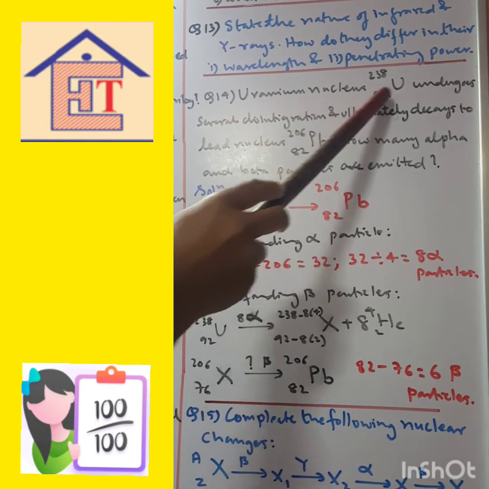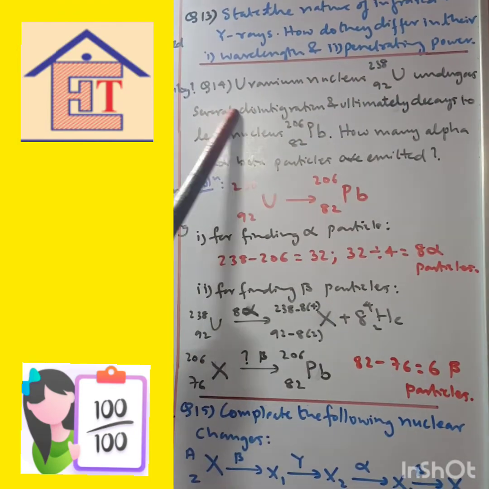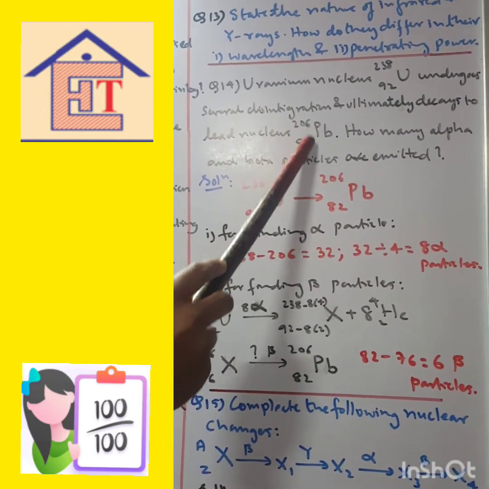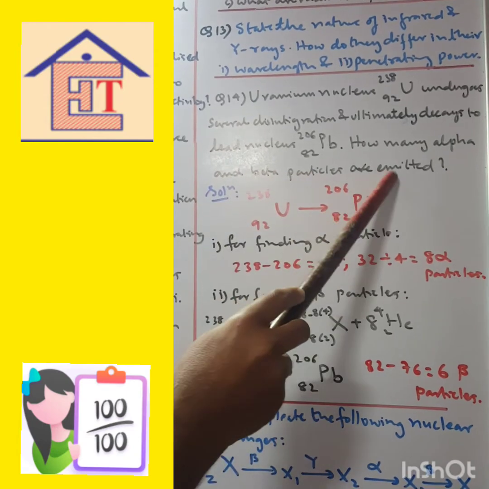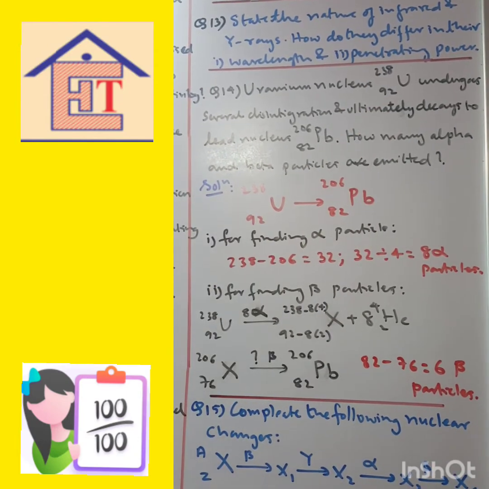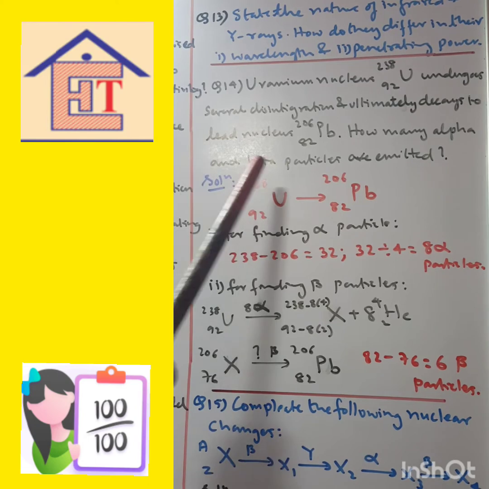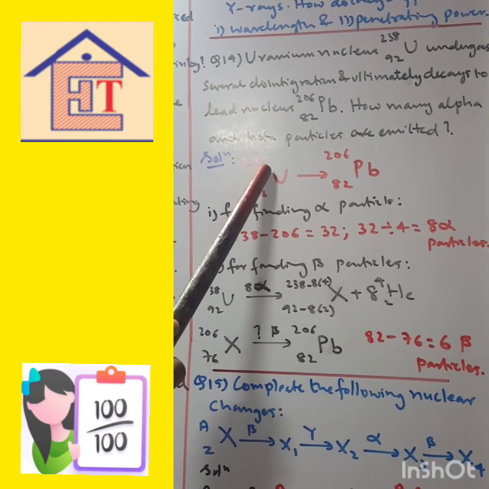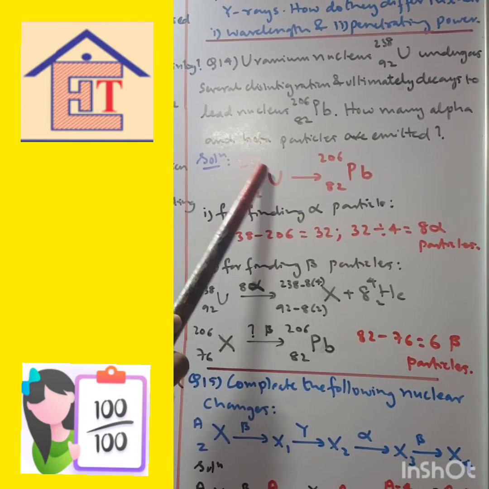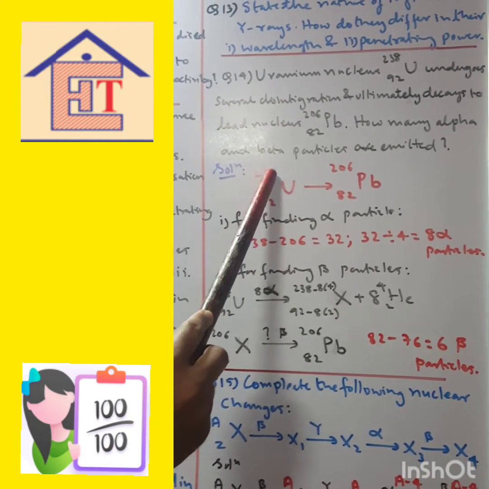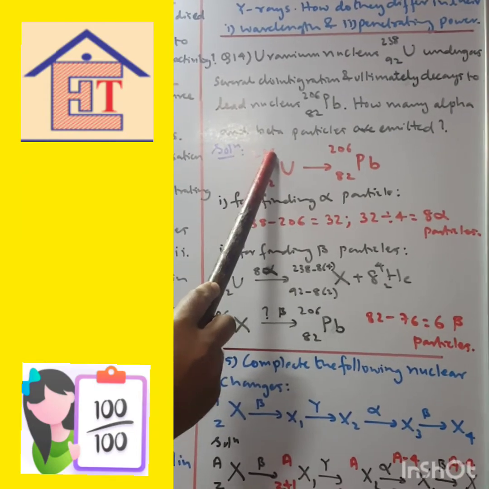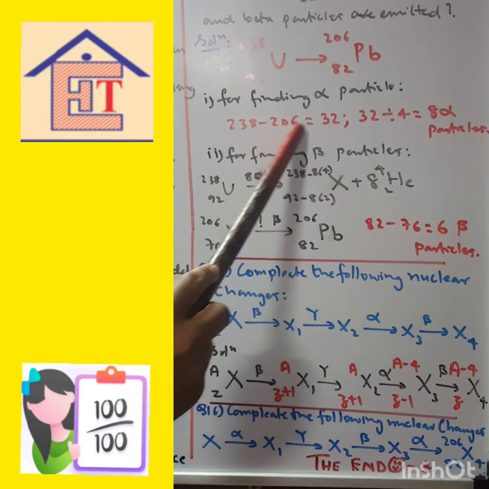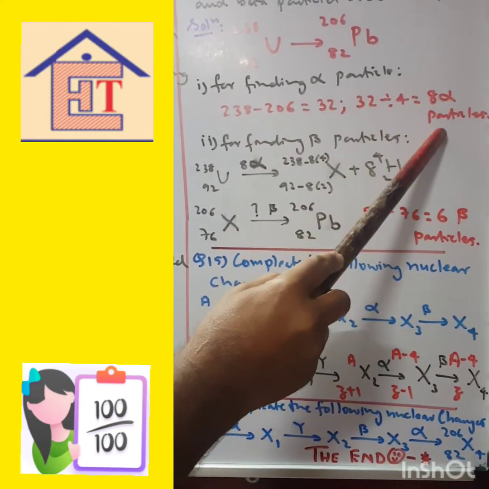Now a uranium nucleus, uranium 238 92, undergoes several disintegrations and ultimately decays to lead 206 82. How many alpha and beta particles are emitted? Now this type of question does come in the exam. So if you want to find out alpha particles, whenever any element gives an alpha particle, the mass number decreases by 4, right? So just subtract both and divide by 4. That will give you the exact alpha particles. So 238 minus 206 is 32. 32 divided by 4 is 8 alpha particles.